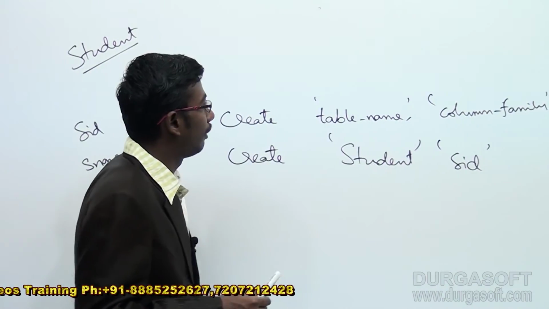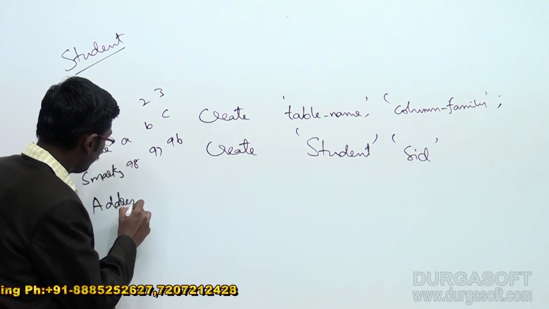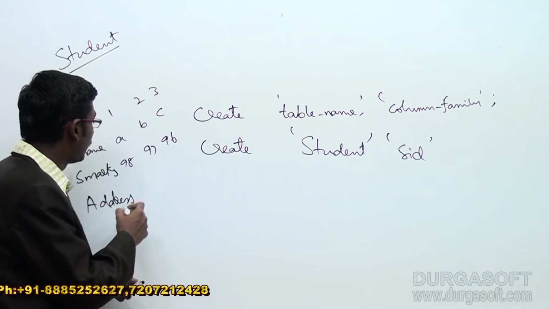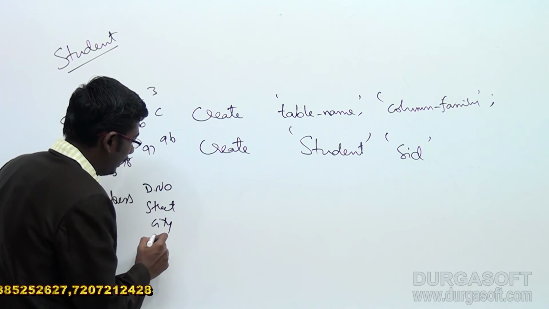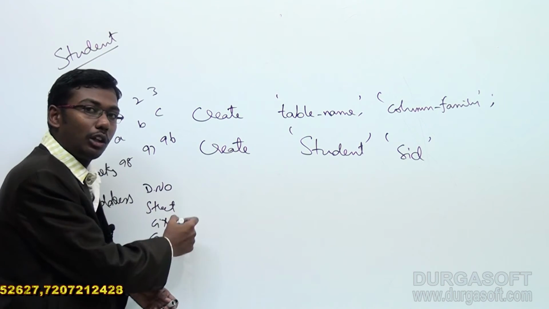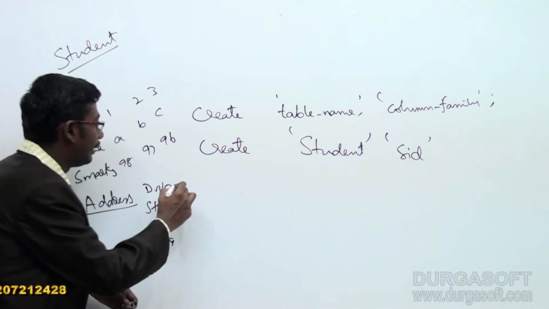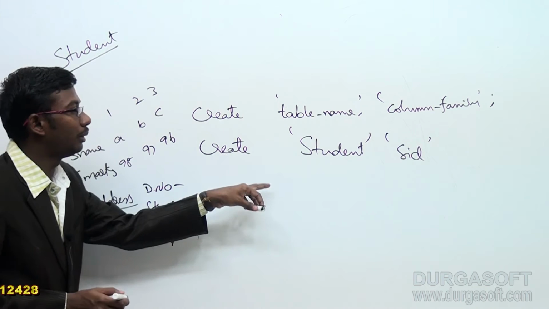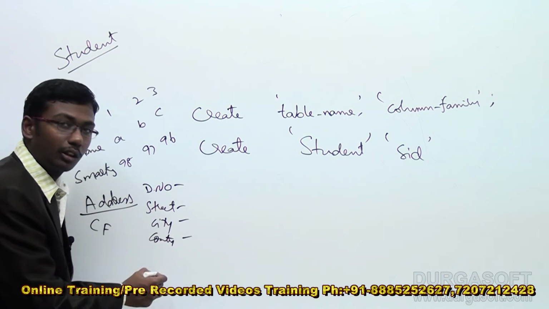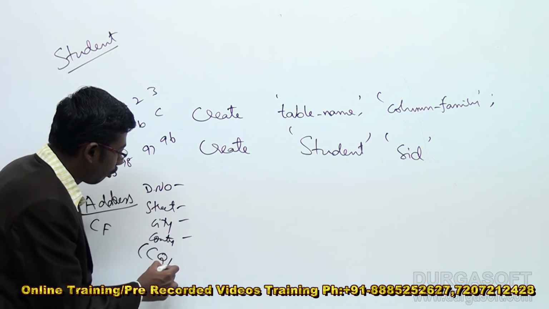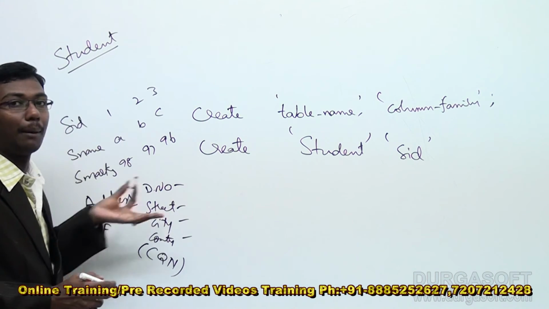The best understanding of a column family is address. If you have an address keyword here, as the address we have a lot of things like door number, street, city and country. If you want to maintain these things, we have to maintain them as a column family, address, and these are the columnar values. In the HBase architecture, we call this address a column family, and here door number, street, city, country are things we maintain as column qualifier names. Or else we say column name, a simple column name. This is a column family name.